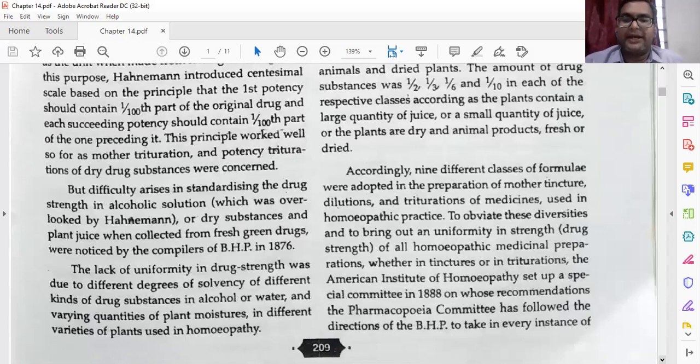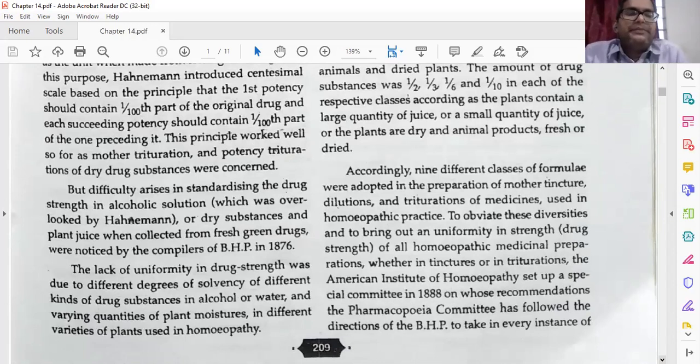Accordingly, nine different classes of formulations were adopted in the preparation of mother tincture, dilutions and trituration of the medicines used in homeopathic practice. To avoid this diversity and to bring uniformity in the drug strength of all homeopathic medicine preparations, whether tincture or trituration, the American Institute of Homeopathy set up a special committee in 1888.